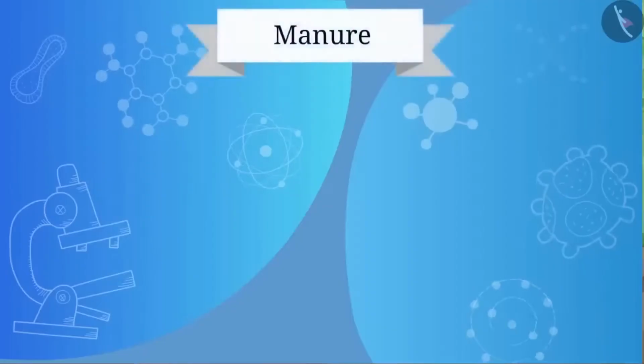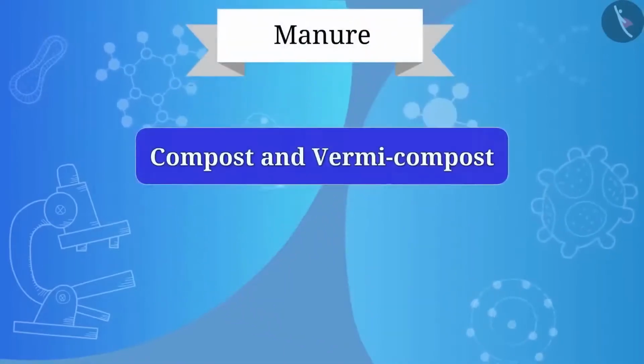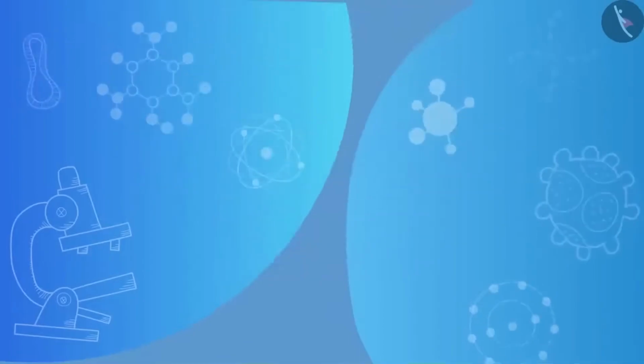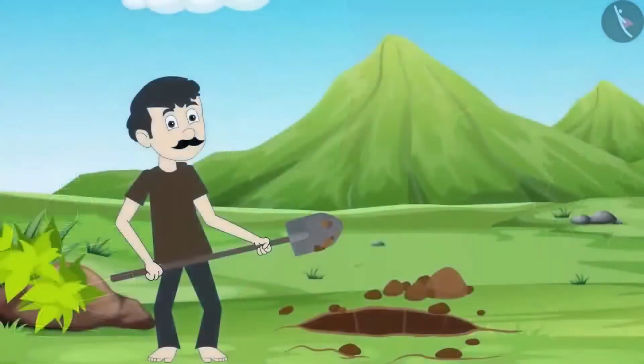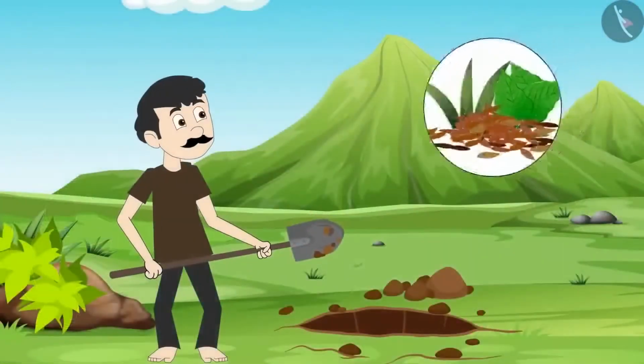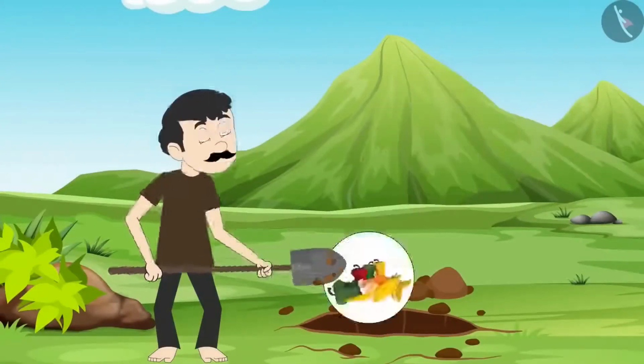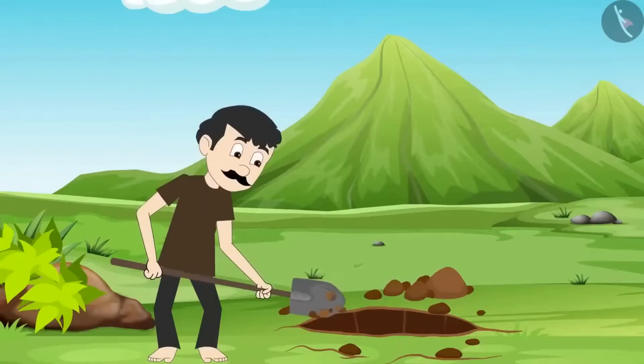Manure is of two types, one is compost and vermicompost, and the other is green manure. In the compost and vermicompost process, vegetable waste, animal feces, household waste, etc. are decomposed in pits. It is known as compost.